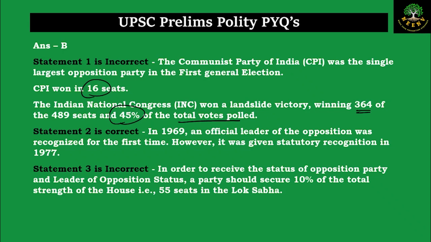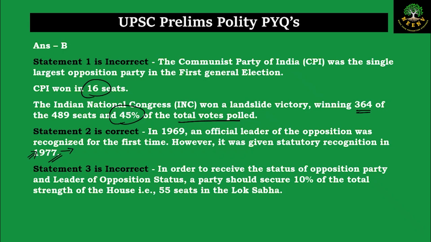Statement 2 is correct because in 1969, the official leader of the opposition was recognized for the first time, and they got statutory recognition in the year 1977. Parliament made the Leader of the Opposition Act in 1977, and through that the position of Leader of Opposition got statutory recognition.